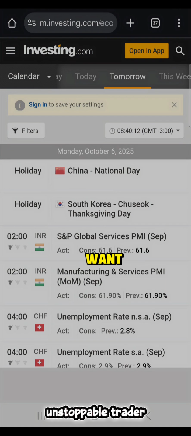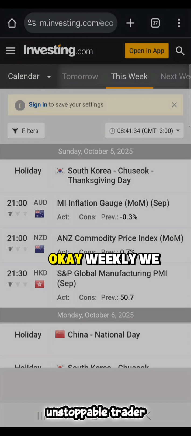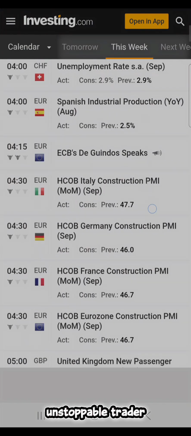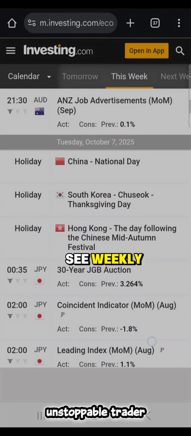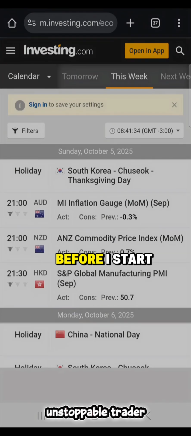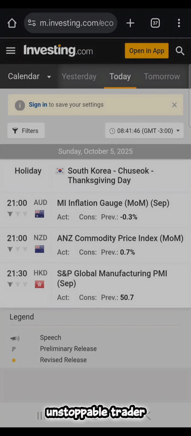If you want, you can check weekly. Here you can see weekly. Before I start trading, I only check today's news. Today is Sunday, that's why there is less news. This is the most important thing. I repeat, it is most important to check before you start trading.